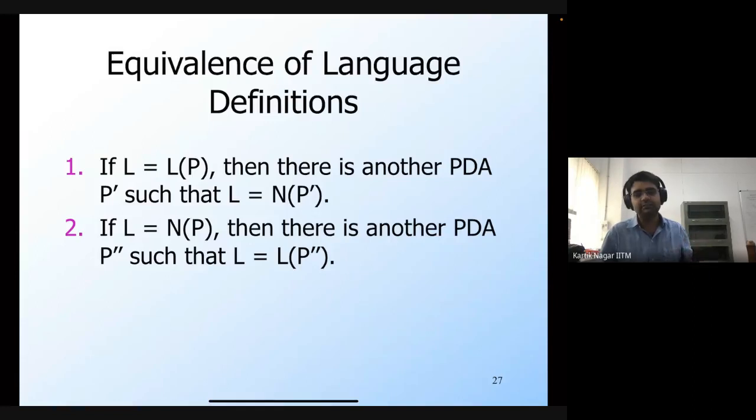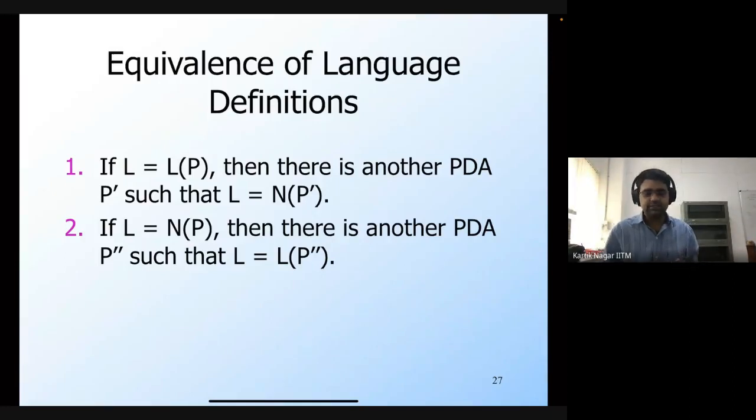However, if you take the language through the final state, then there exists another PDA whose language will be the same, but defined through the empty stack. Similarly, if you take the language of P through the empty stack, then there exists another PDA P double prime such that L of P double prime, its language through the final state, is the same as L.